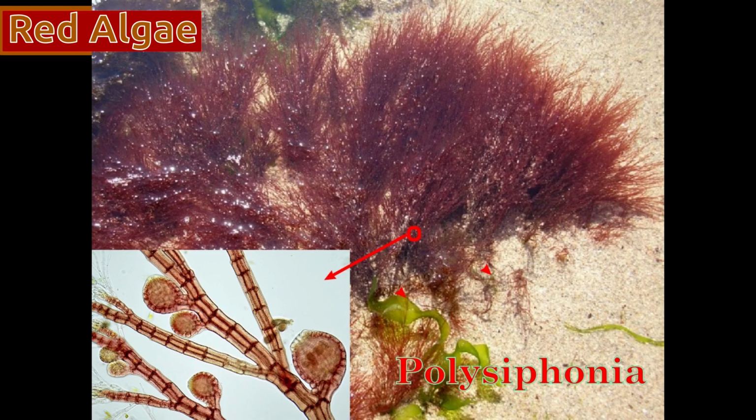Let's discuss about red algae now. Red algae are predominantly marine algae. They are often found attached to other shore plants. Polysiphonia is an example of red algae.